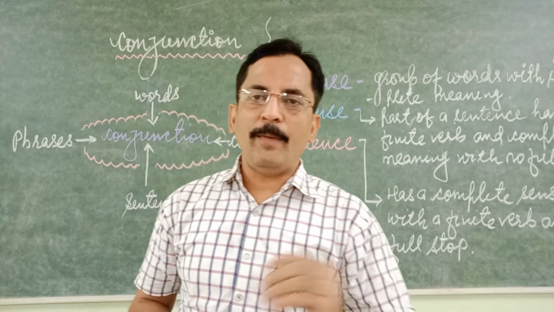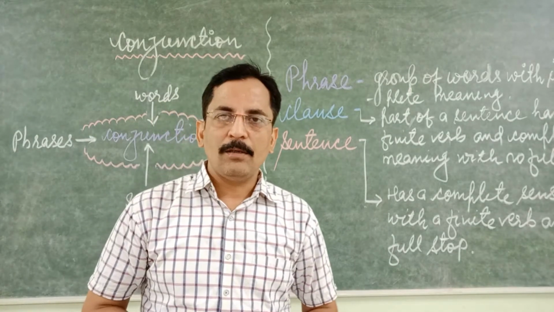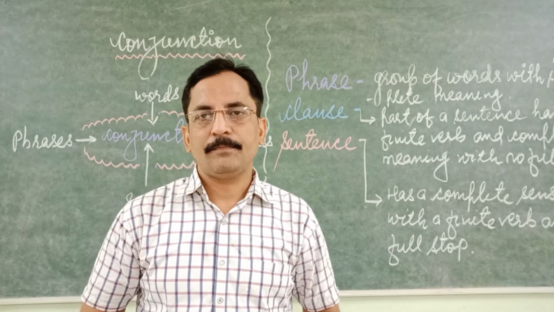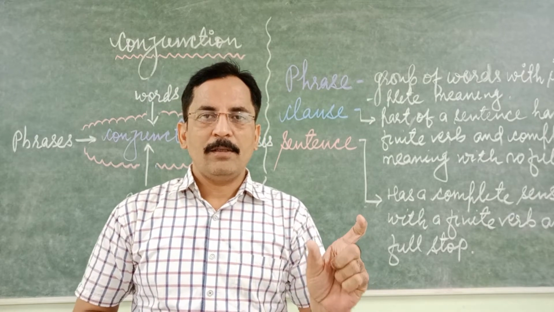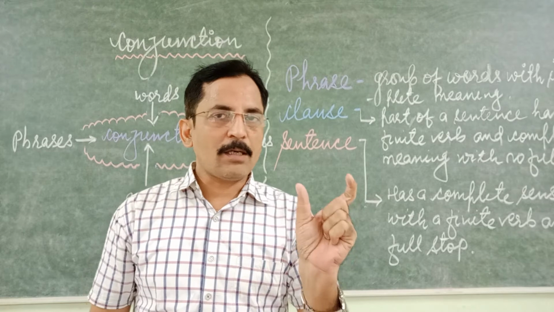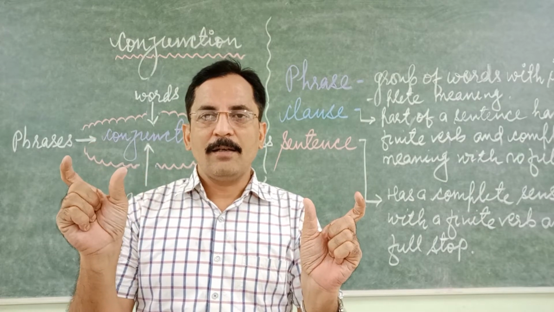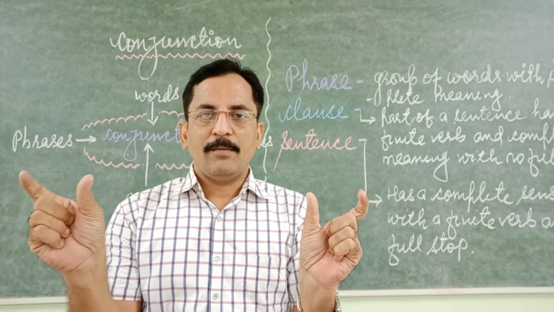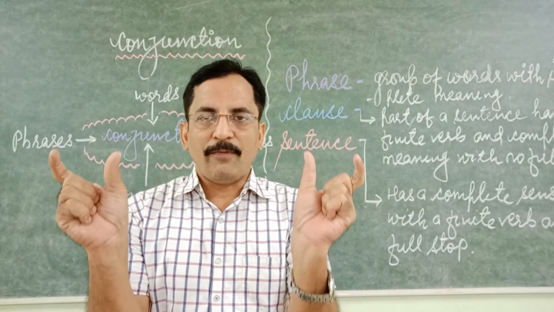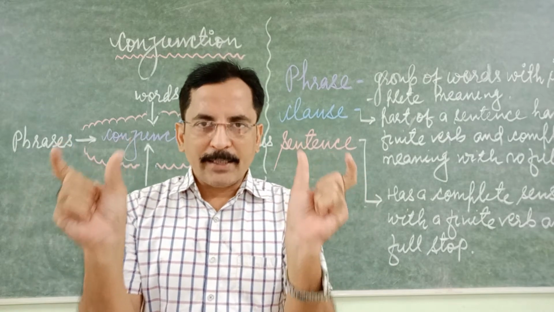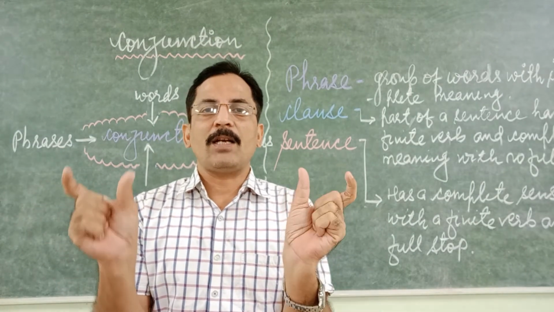Another example: I go to school by bus, but my friend comes to school by car. So, I go to school by bus. It has no full stop, so it is a clause. My friend comes by car is another part of the sentence. These two parts of the sentence have a finite verb and complete sense, but no full stop in between. That is why they are clauses.